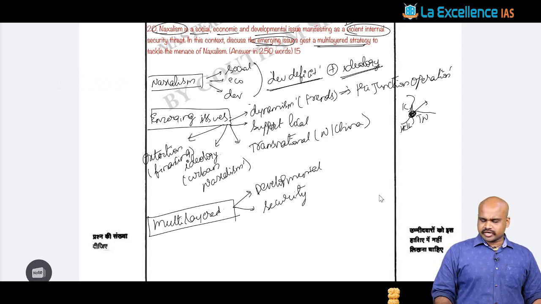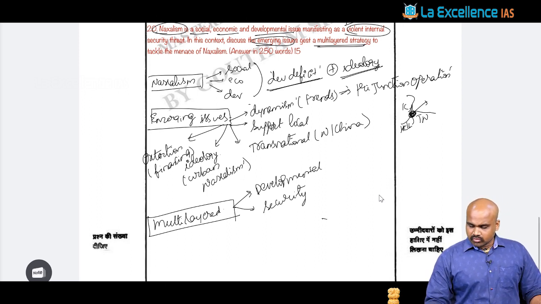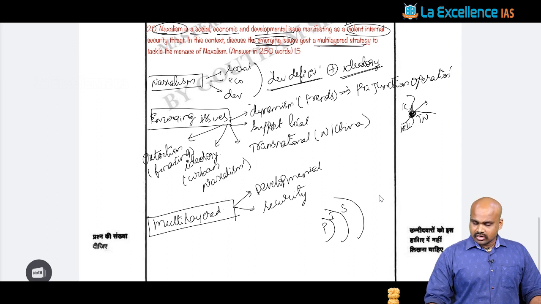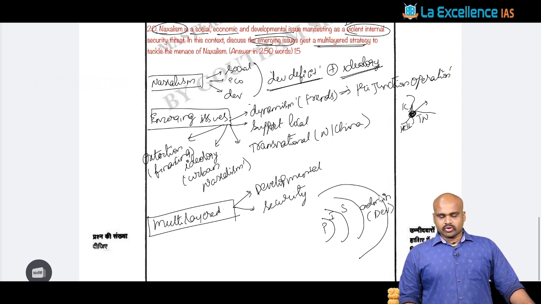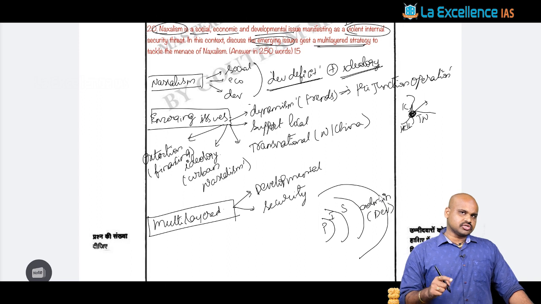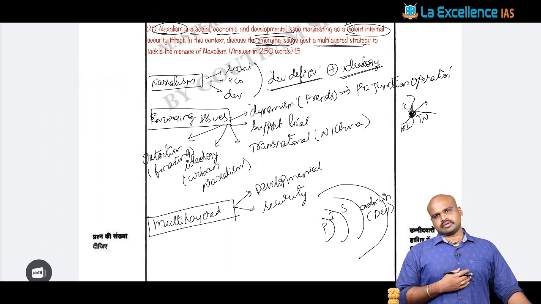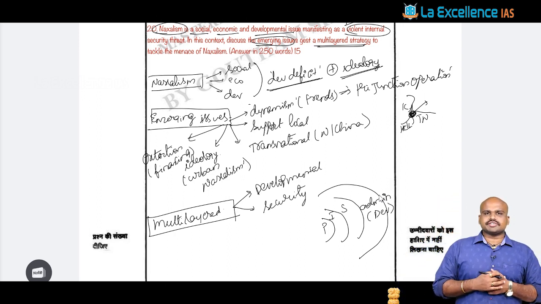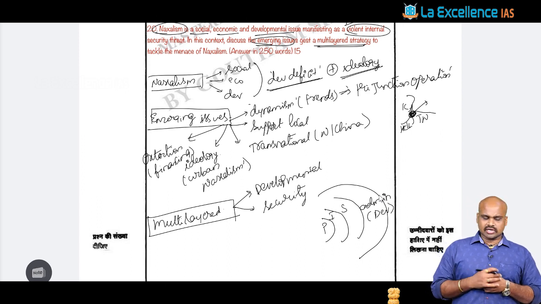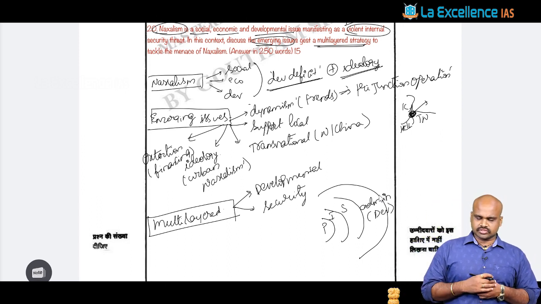Another interpretation of multi-layered can be this: the first layer would be people, the second layer the intelligence agencies, the third layer the security agencies. On top of it, you would see the layer of administration and the layer of development. Whenever there is security ensured, there is scope for development to happen. And whenever development is devoid in a region, you would see there is no security. There is an interrelation between development and security. This is one interpretation of the question, right?